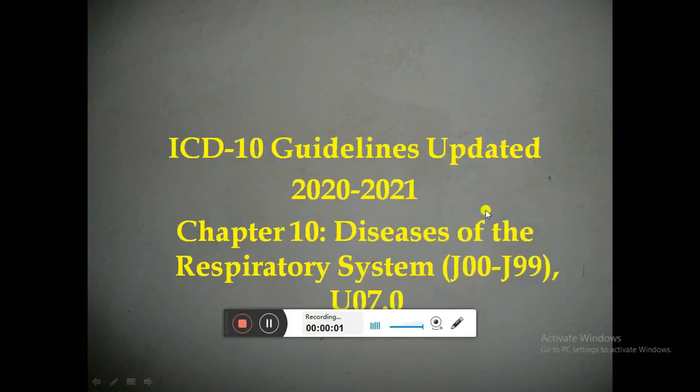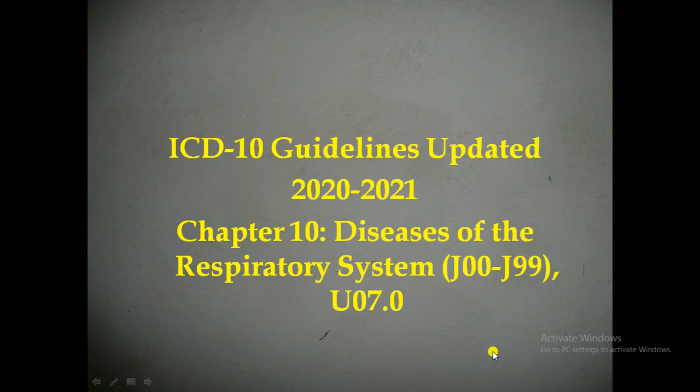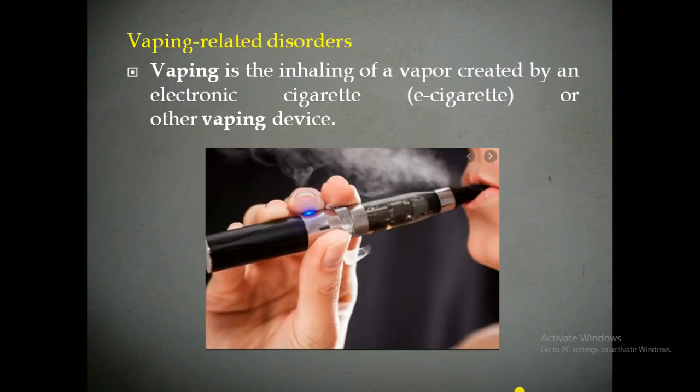Hi everyone, in this session I am going to discuss the new ICD-10 updated coding guidelines in chapter 10, that is diseases of the respiratory system. There is a new update in chapter 10, that is vaping related disorder. What is vaping, and what ICD-10 code do we have to assign for a patient who has a vaping related disorder? We will see that in this session.